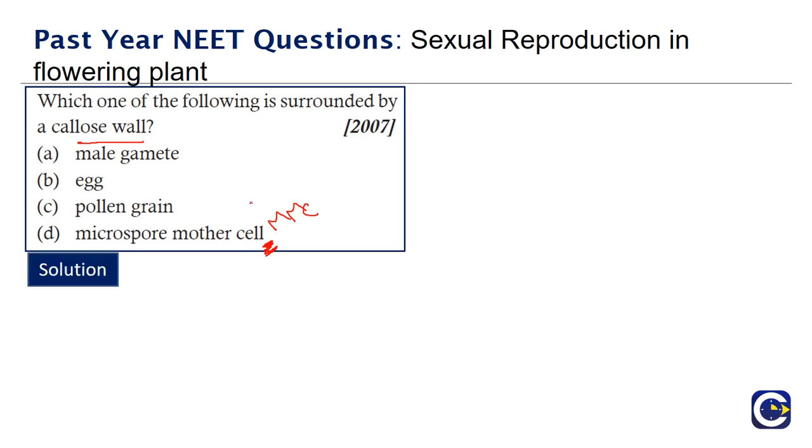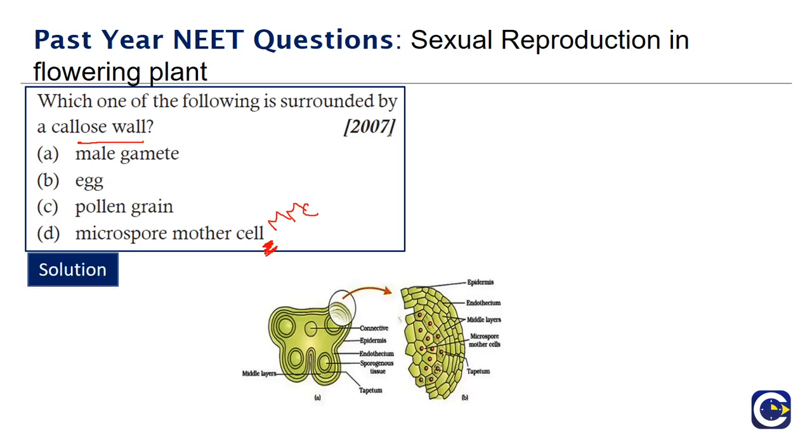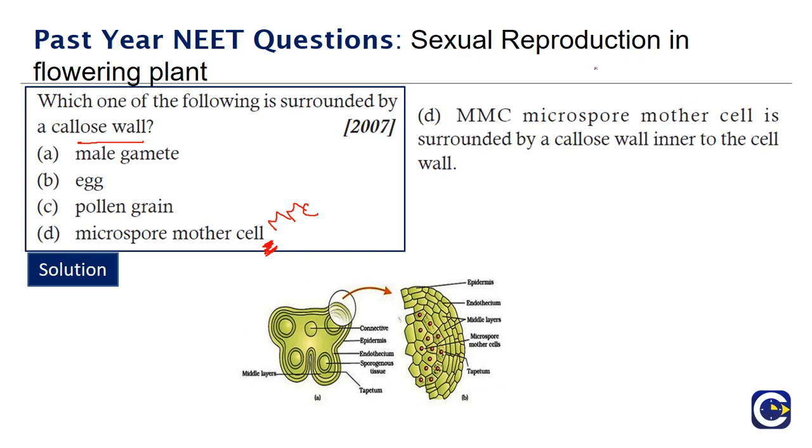Let's look at the solution. So here we have the microspore mother cell, and then it is surrounded by a callus wall. So the microspore mother cell is surrounded by a callus wall inner to the cell wall. So this is a known fact we have to remember. So moving on to the next question.